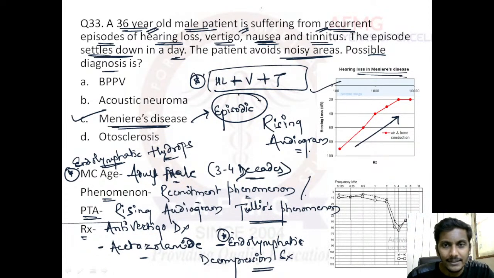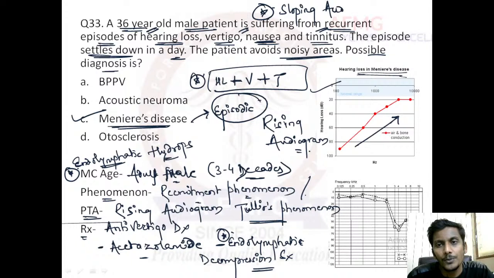Just for my knowledge, can anybody share with me: a sloping audiogram on PTA is a feature of what? This is a rising audiogram, so the opposite is a sloping audiogram. Sloping audiogram is a feature of.